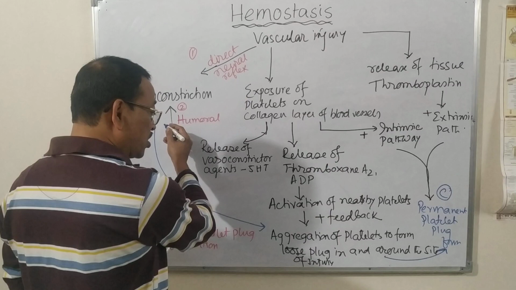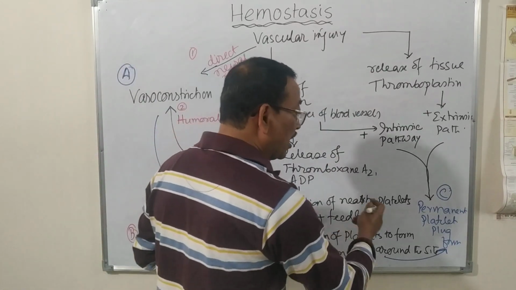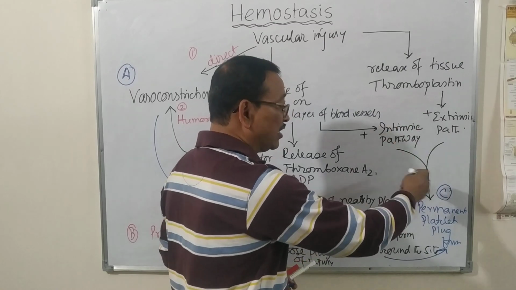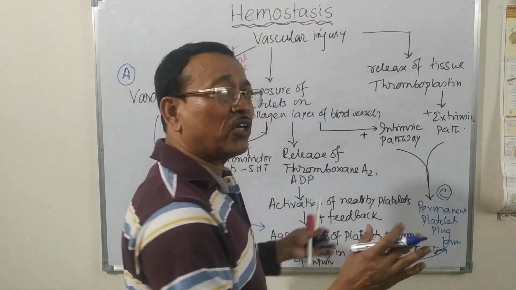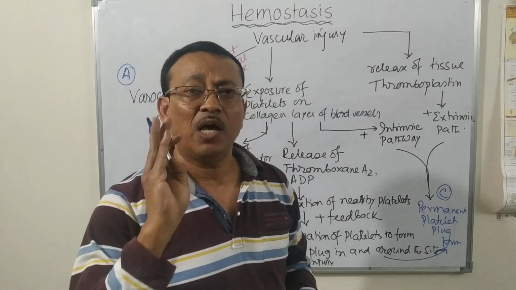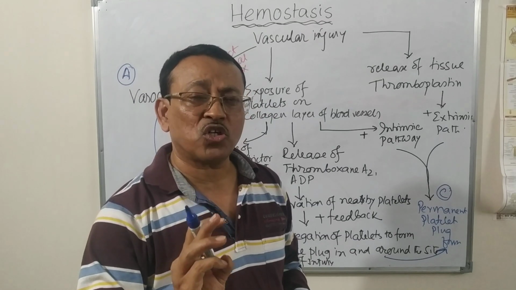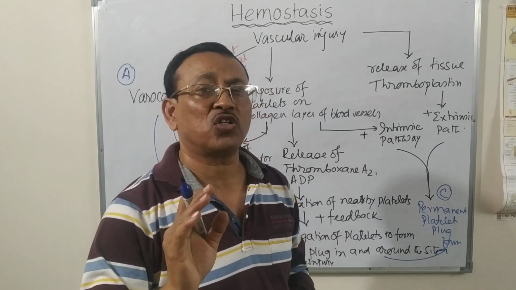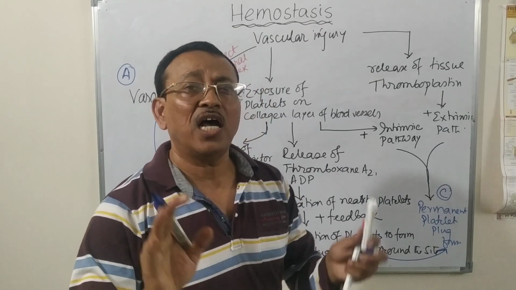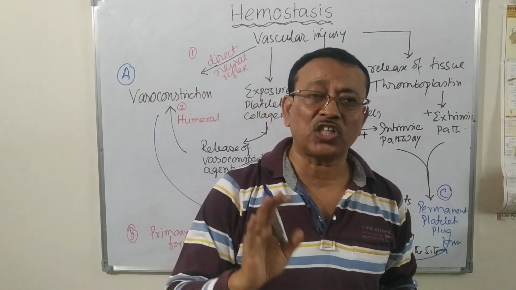That means the first step helps the second step, which helps the third step, and thereby by the involvement of all these three events, vasoconstriction, primary platelet plug formation, and the secondary or definitive platelet plug formation or blood coagulation, the prevention of the blood loss takes place physiologically.